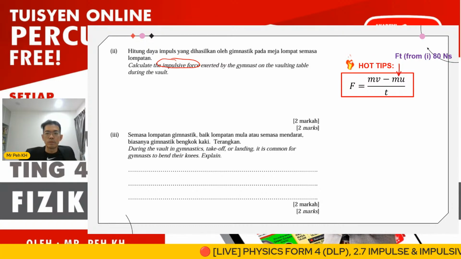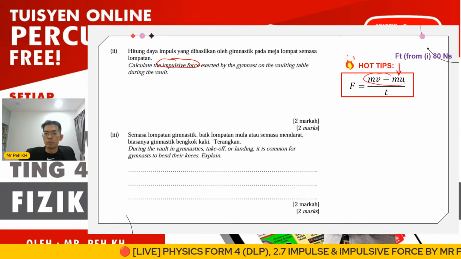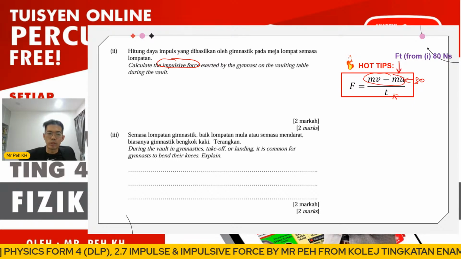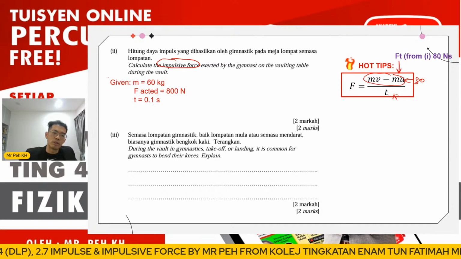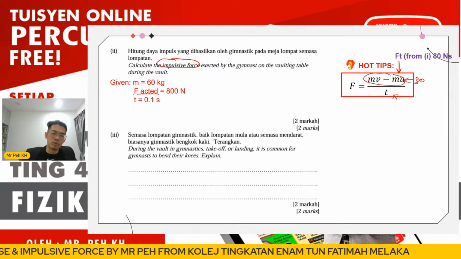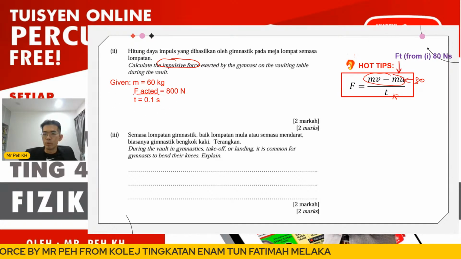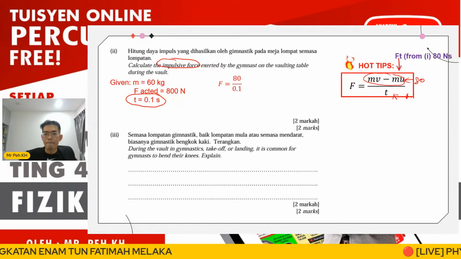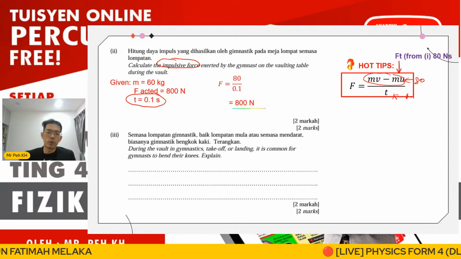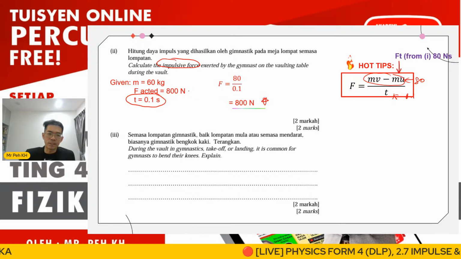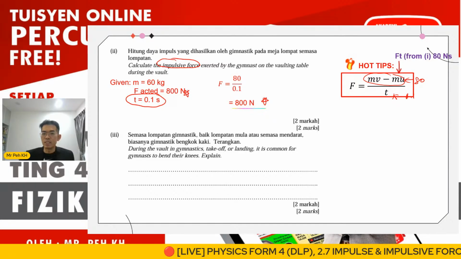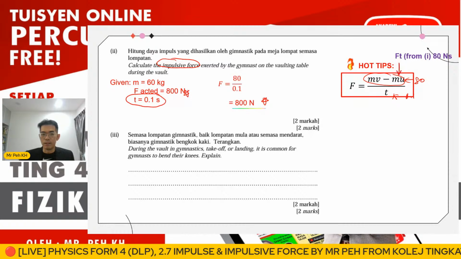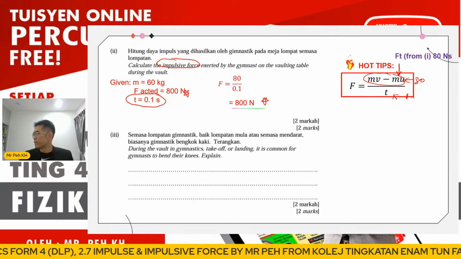Okay, so we want to substitute the value 80 here. The time taken, just now we also got already. So this is the information we get in the question. So we want the value of t, which is 0.1. Okay, so we substitute, and we get the answer 800 Newton. So actually this value is the same as the value of F given, and this is given by the question, if you read the question just now together with me here.